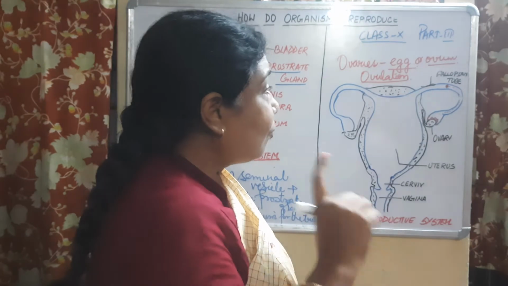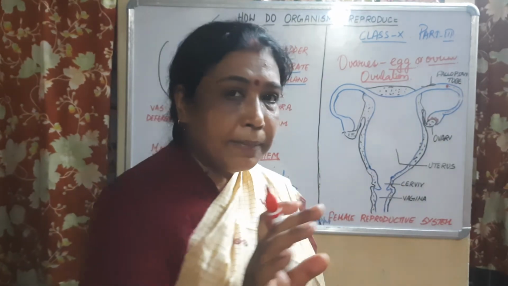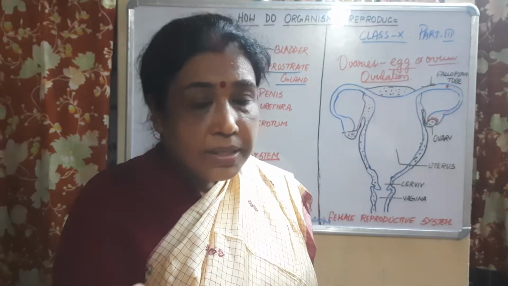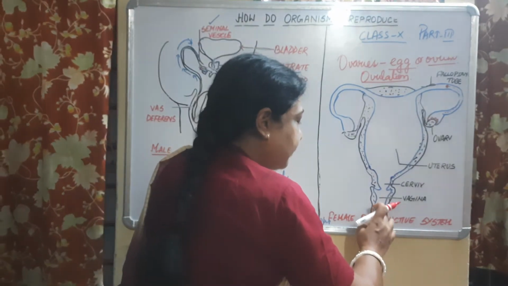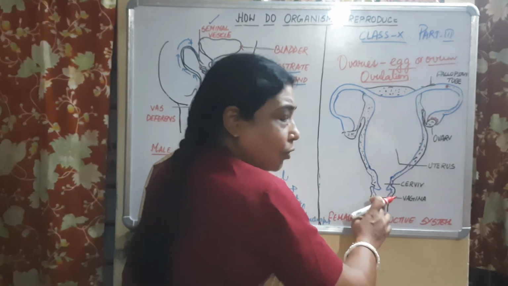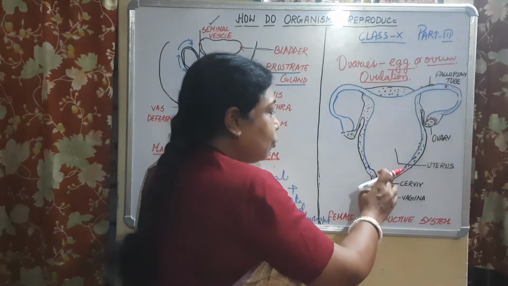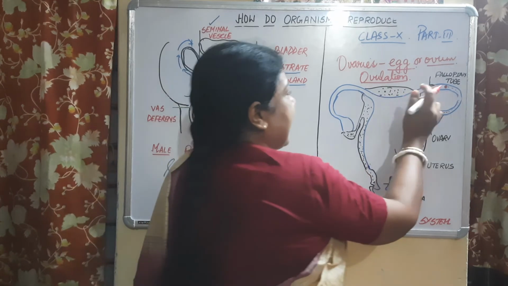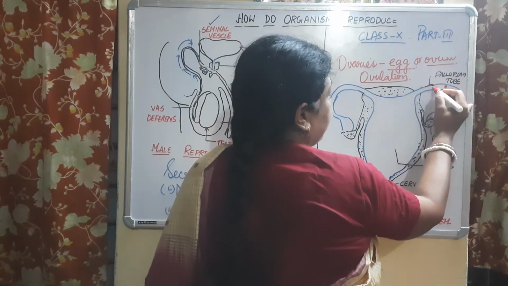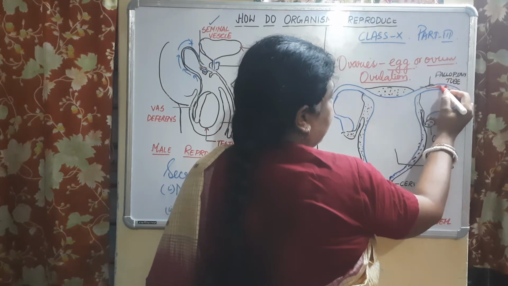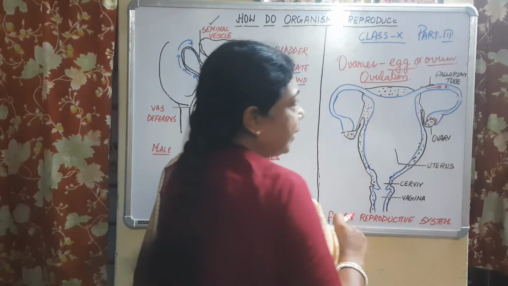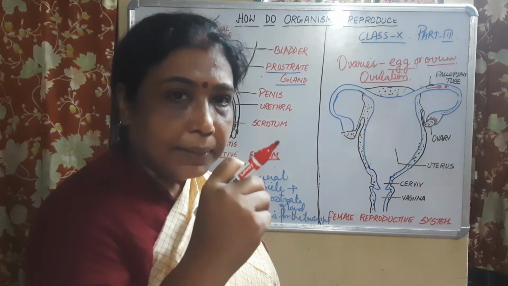Now what happens? If the male and the female partner meet, there is copulation, then the sperms will be discharged over here and they will move through this part, and ultimately you will see the sperms meet the egg.